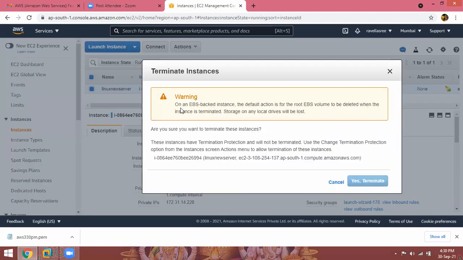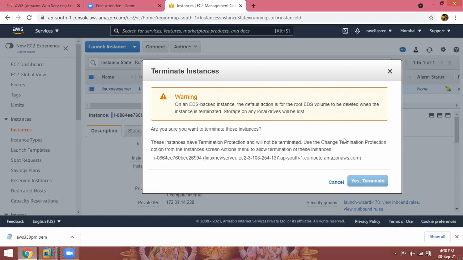See the warning: on an EBS backed instance, the default action is for the root EBS volume to be deleted when the instance is terminated. Storage on any local drives will be lost. Just now I explained that. Once I terminate that instance, whatever data is on the drive is also going to be lost.